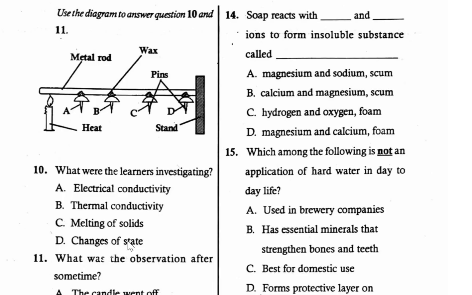So to start with, it is not electrical conductivity. You don't have wires or even electricity or current. Melting of solids, that is true but not related, this is not the aim of this experiment. And also change of state, that one is not true. Therefore, the correct one is thermal conductivity. This is how metals conduct heat. You can see here we have a source of heat and a metal rod. So they were investigating what we call thermal conductivity.